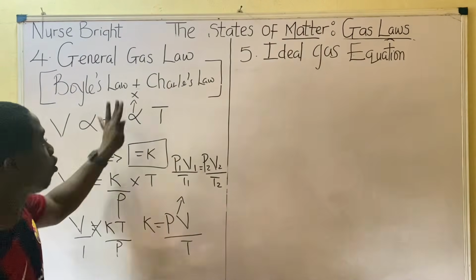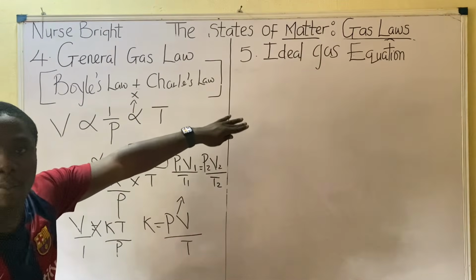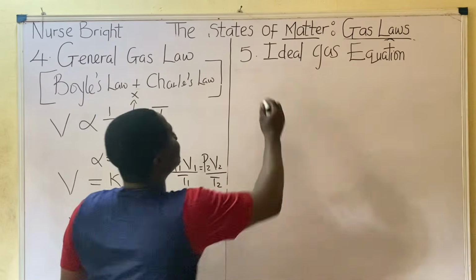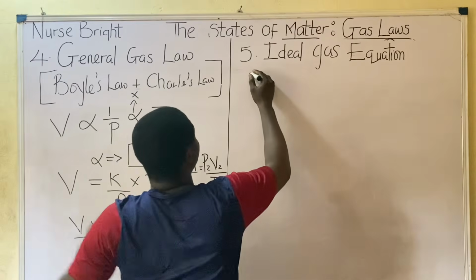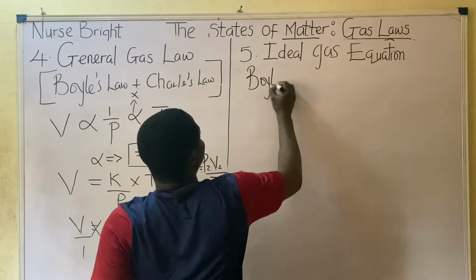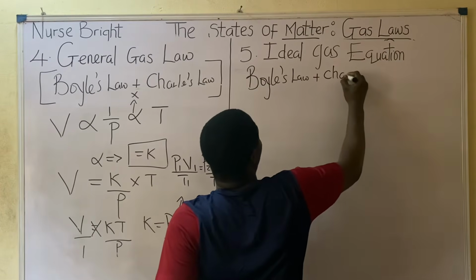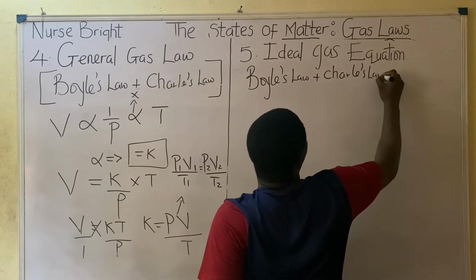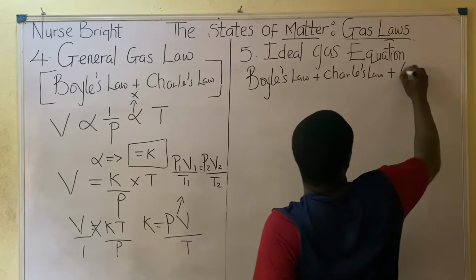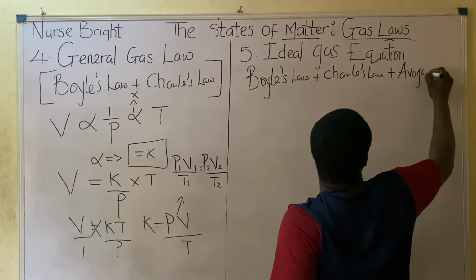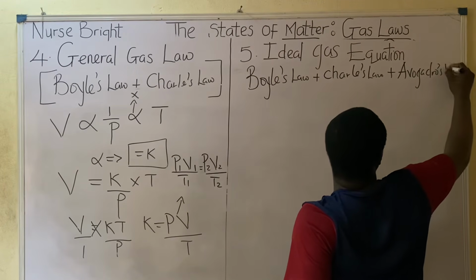Now we'll solve a question on this, but let's quickly talk about the ideal gas equation. It is made up of three laws: Boyle's law, Charles' law, and what we call Avogadro's law. Note this.